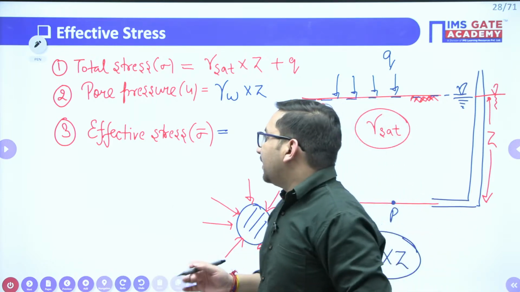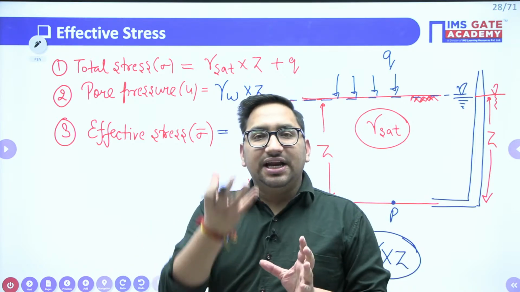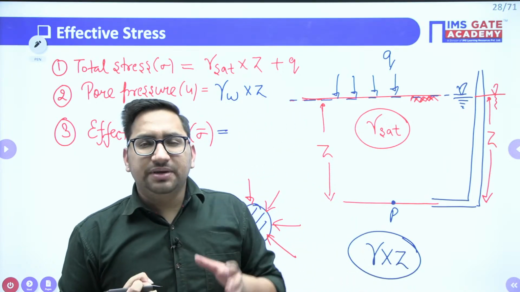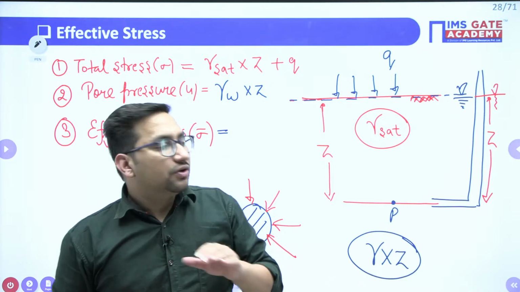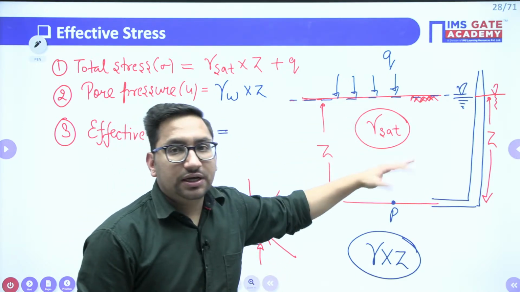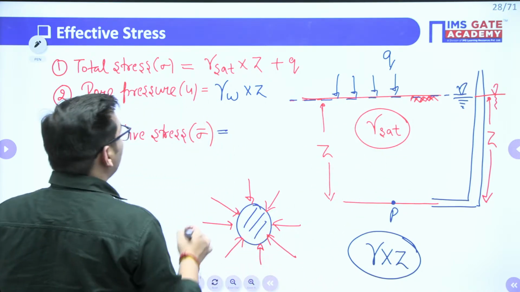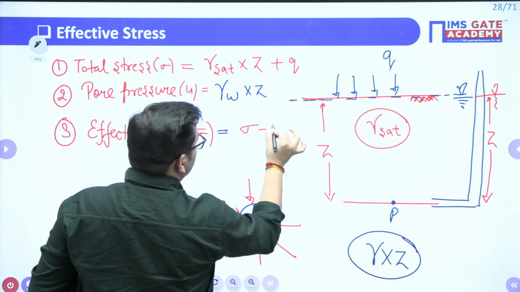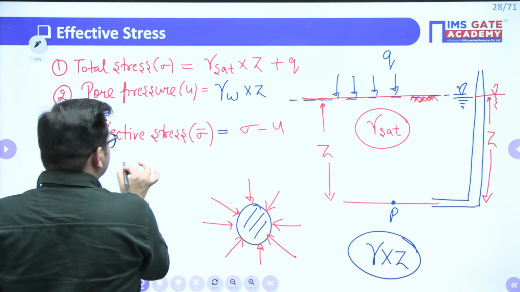Clear? Now, effective stress is what? The stress which gets transferred by the grain to grain contact of solids. It means this is that particular value of pressure which gets transferred through the solids only. It means we are neglecting the pressure due to water. So can I say that it will be equal to total stress minus pore water pressure, right? What is your total stress?